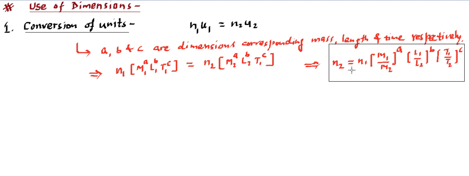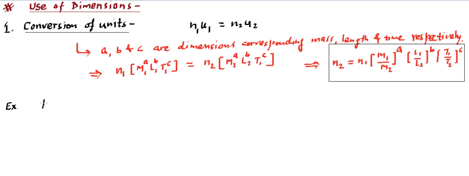Now let me give an example so that we can understand how the conversion of units can be done using the dimensional formula. As an example, let me take the example that I gave as homework: converting force from SI unit to CGS unit.